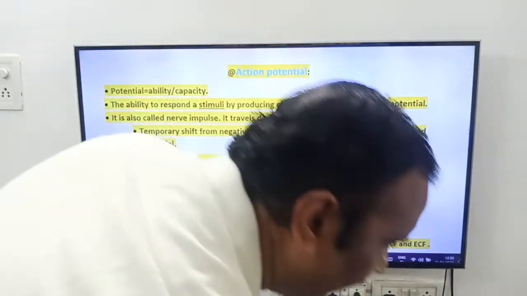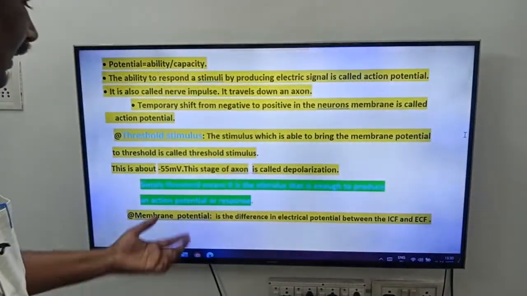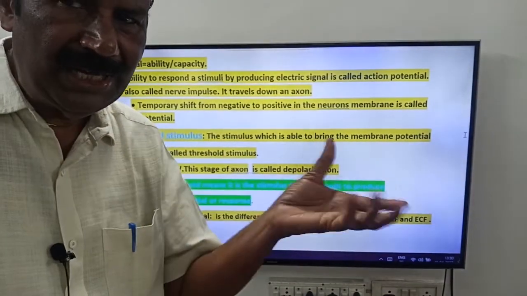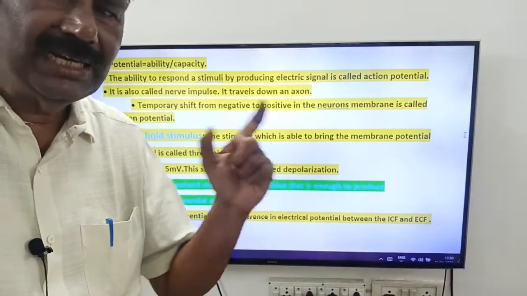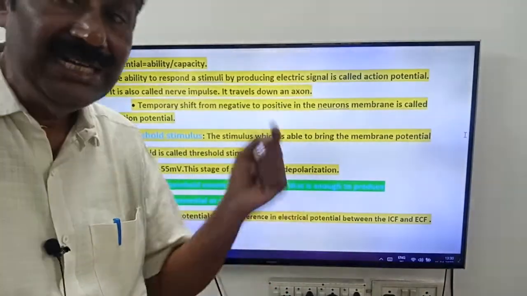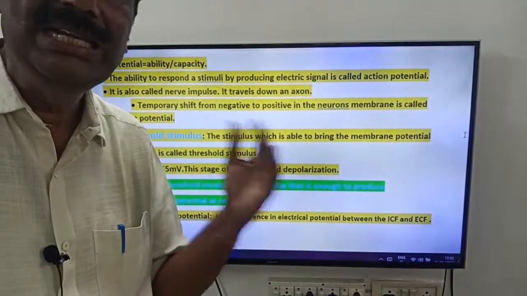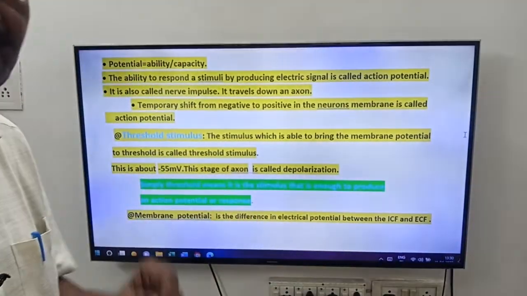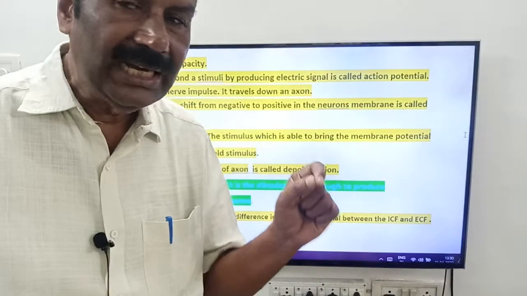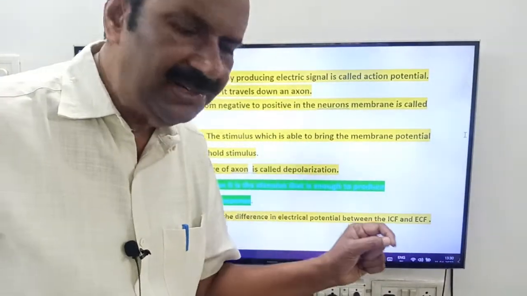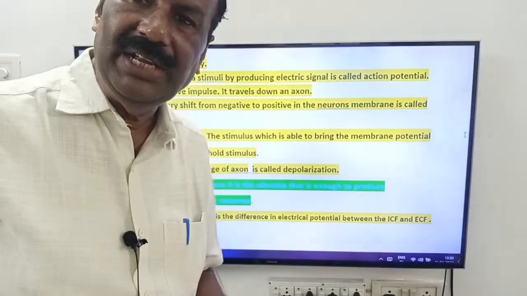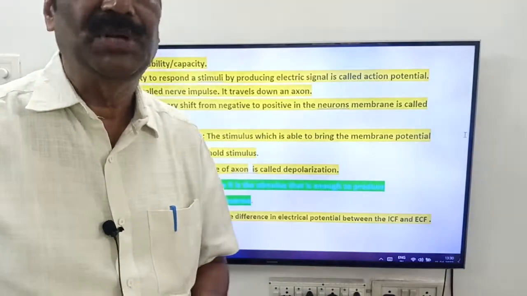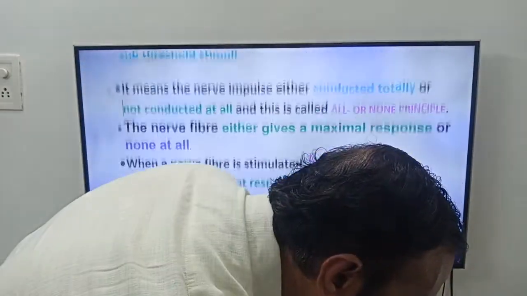Now, what is membrane potential? It is a difference in electrical potential between the ICF and ECF. ICF means intracellular fluid, that is cytoplasm. ECF is extracellular fluid, which is present between two cells. The difference in electrical potential between intracellular fluid and extracellular fluid is called membrane potential.